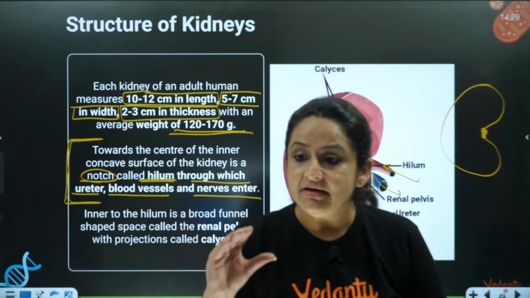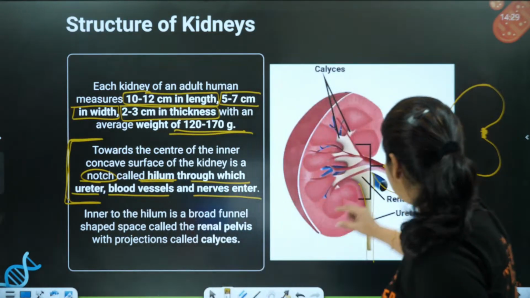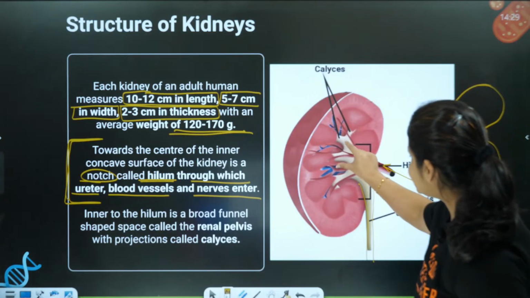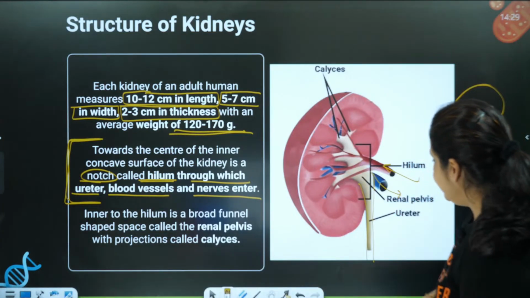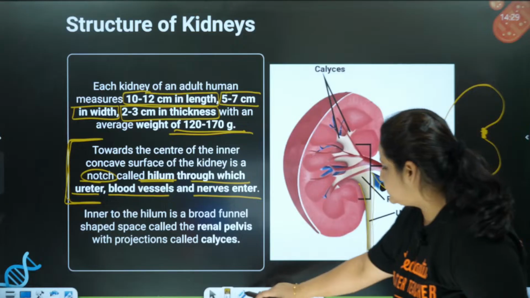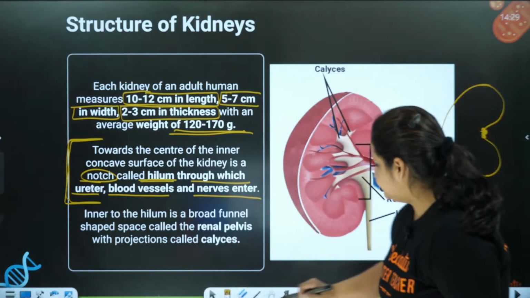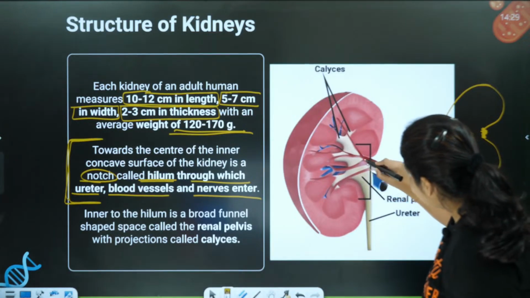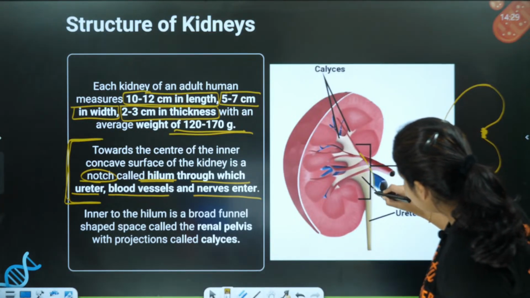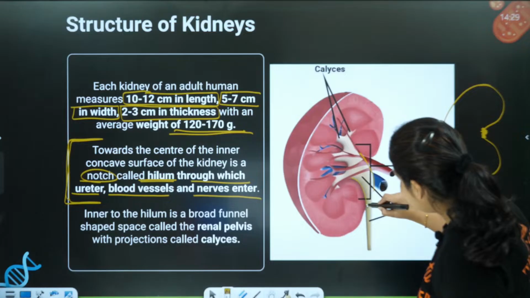Now, the inside. If we go towards the inside, inner to the hilum, what are we able to see? You are able to see a funnel-like structure.